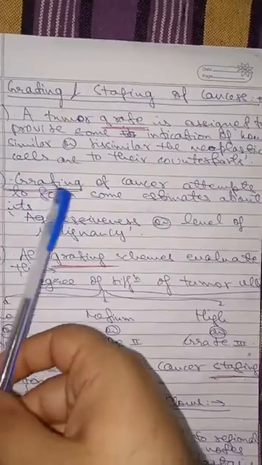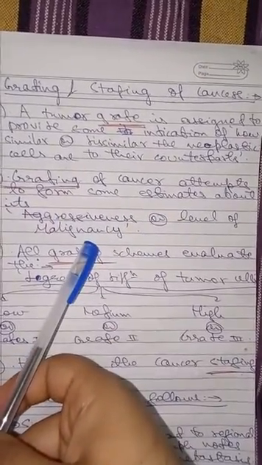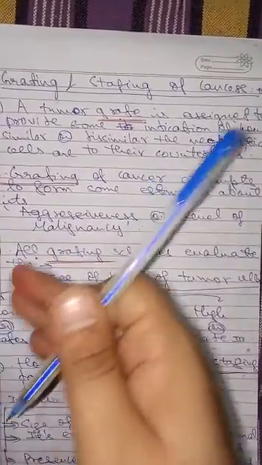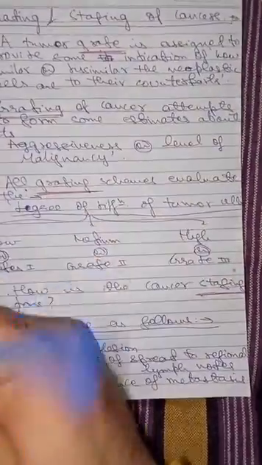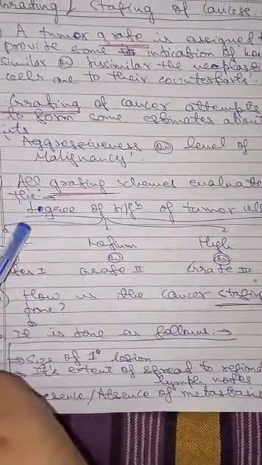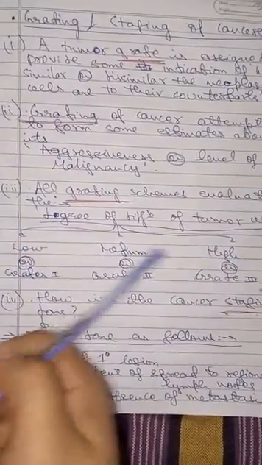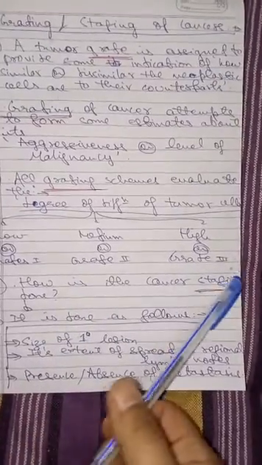Now, grading of cancer attempts to form some estimates about its aggressiveness or level of malignancy. Later we will study that staging is a better method than grading, and we will see why in that discussion. All grading schemes evaluate the degree of differentiation within tumor cells. So it can be of three types: low, medium, high, or grade 1, grade 2, grade 3. Very simple.